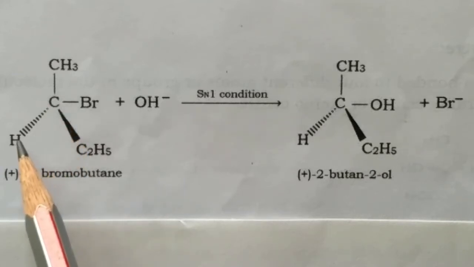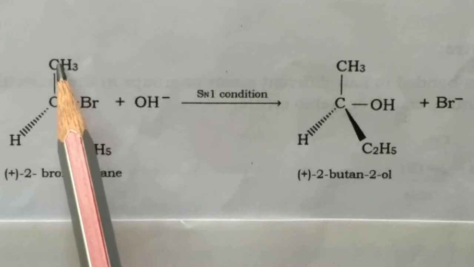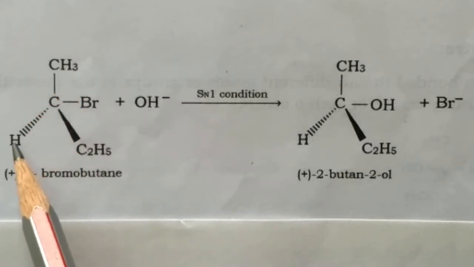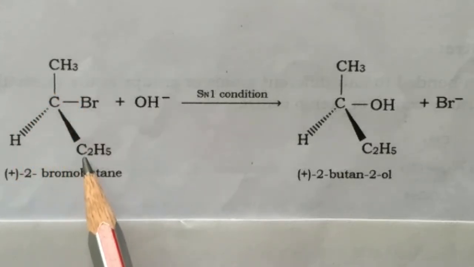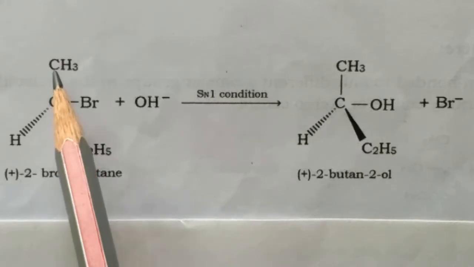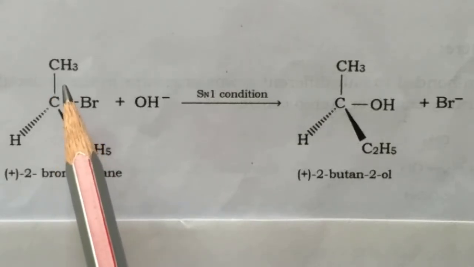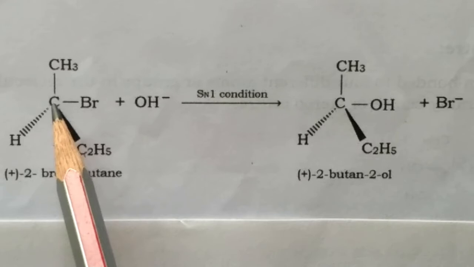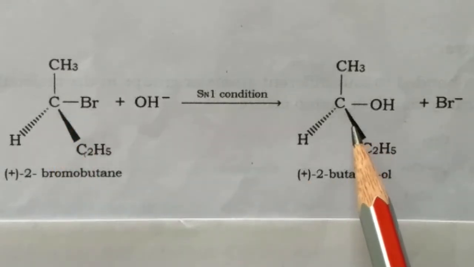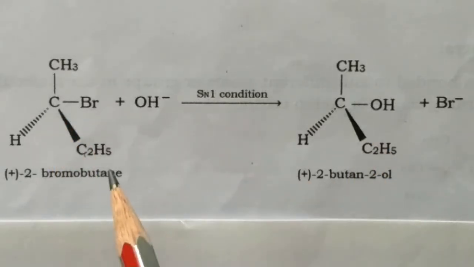The bonds around this carbon remain the same. Here hydrogen is behind the plane, C2H5 is in front of the plane, and CH3 and Br are in the same plane with the carbon atom. The same arrangement is retained even in the product. Such configuration is called retention of configuration.